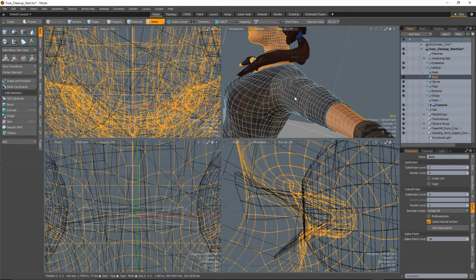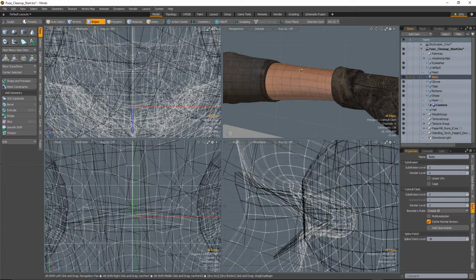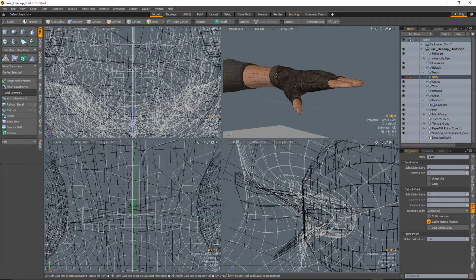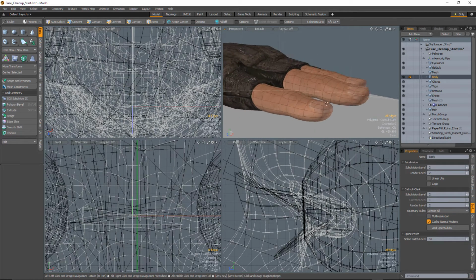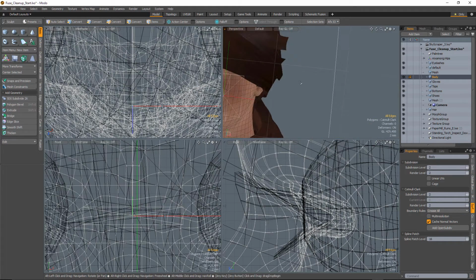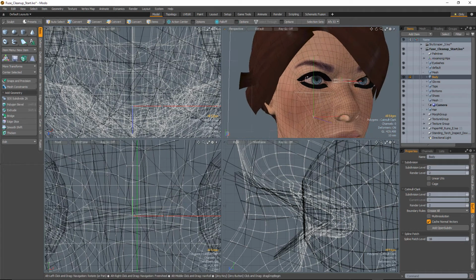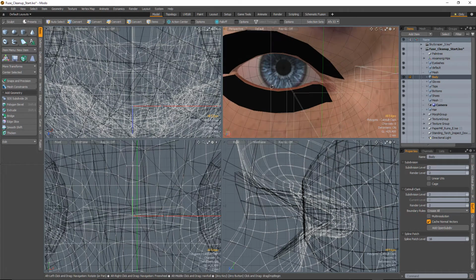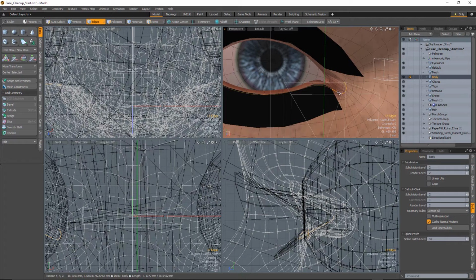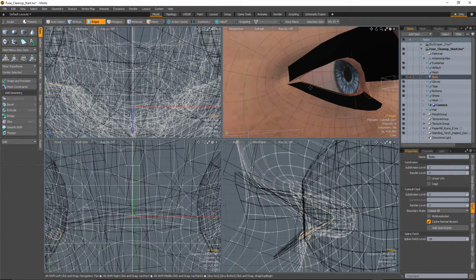So again, I'm going to select it, Shift-Tab. Let's go back over to Edge mode. And for the most part here, around the arms and the hands, we're not going to see too much difficulty with these, but where we may want to add in a little bit of extra weight is going to be in here around the eyes. So if we zoom in here, you can look and see that we've got these eyes that are now kind of getting a little bit roundy, and they're pulling away from the eyelashes.